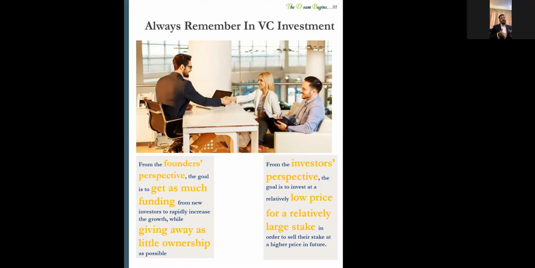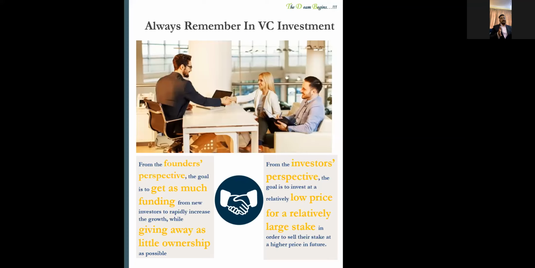So that's why there is always a battle between the investor's point of view and the entrepreneur's point of view, right? It's more like a conflict which should be resolved, right? There are a lot of factors that should be factored in before resolving this kind of situation. And once both interests are aligned, they will have a handshake, right?